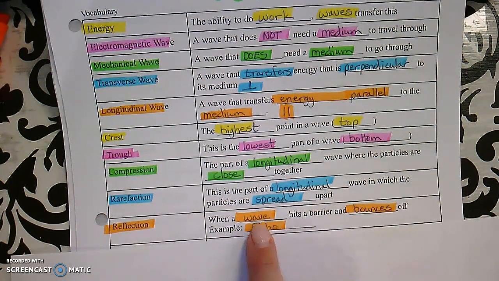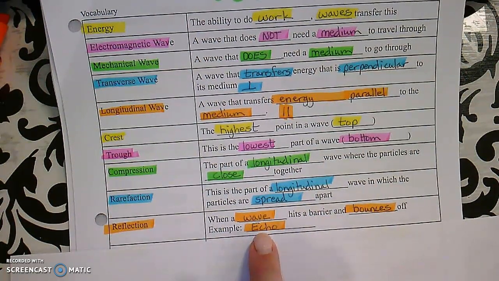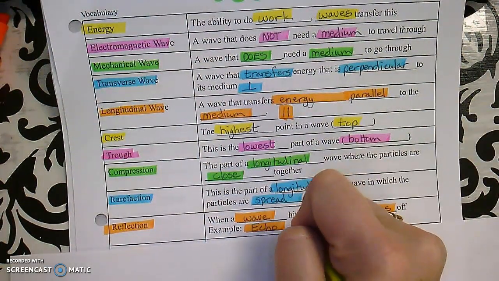Reflection is when a wave hits a barrier and bounces off, like an echo would be sound reflection, and then of course with light we see our reflection in a mirror. So we may want to add that here also as an example. Let's add mirror.